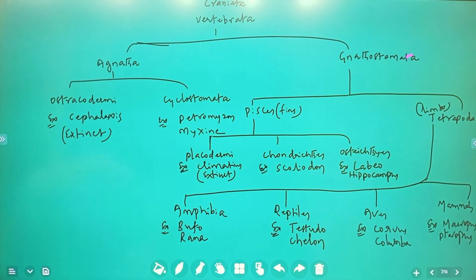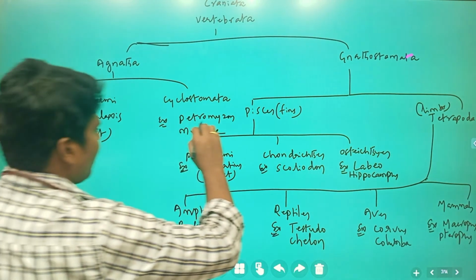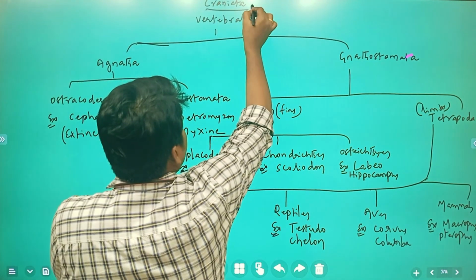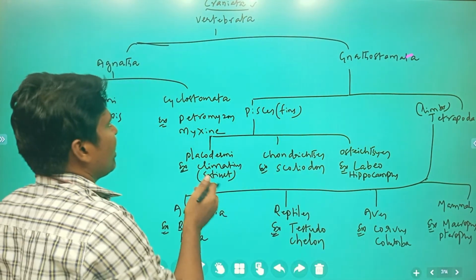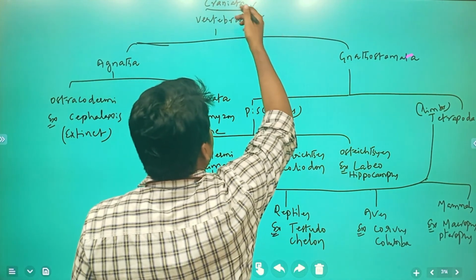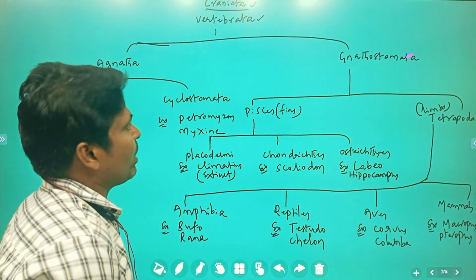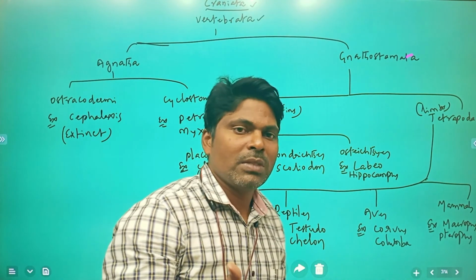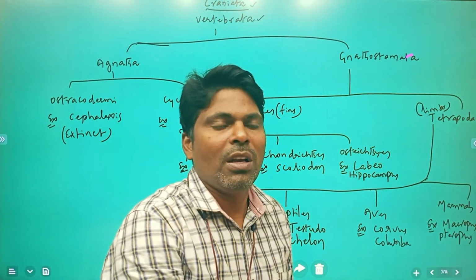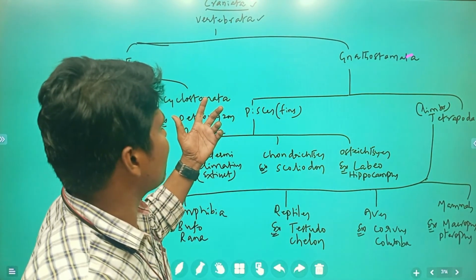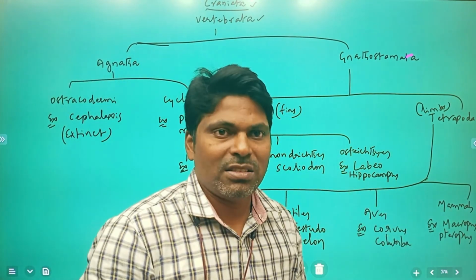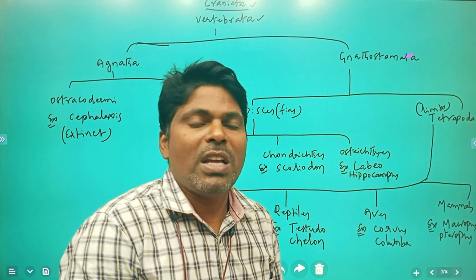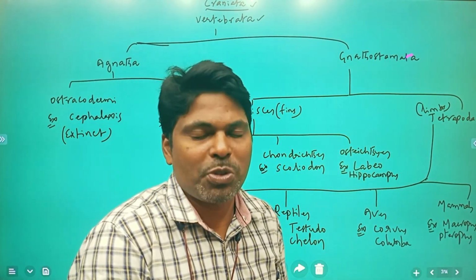Just to go through, you just have to remember these things. Vertebrata, in which, here it is Craniata, the cranium box which is going to present the brain, which is present in the cranial cavity. So based on which, it is again vertebrata. What is this vertebrata? Instead of the notochord, in these organisms it is going to be modified by another structure, that is the collagenous structures, which are vertebral columns.